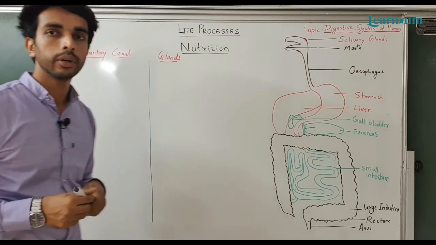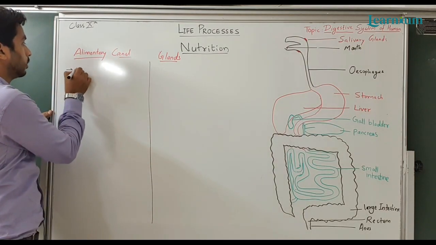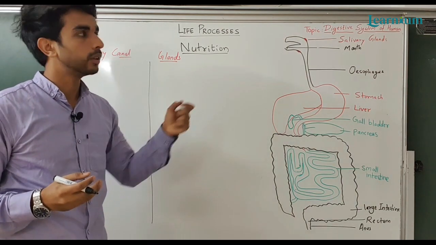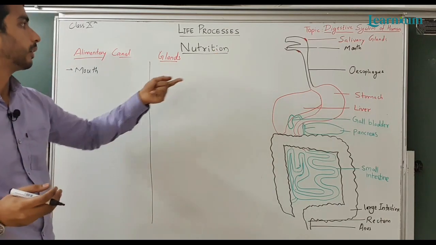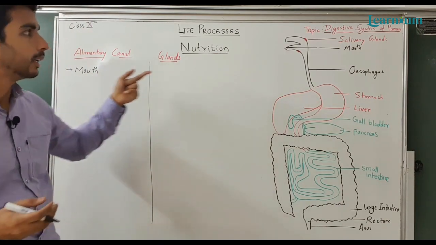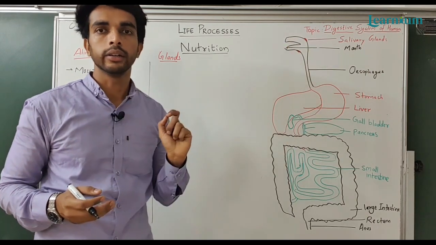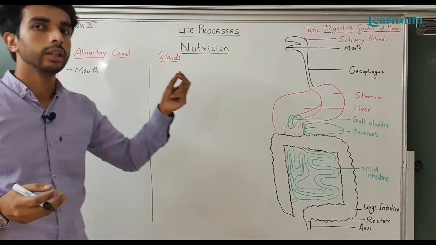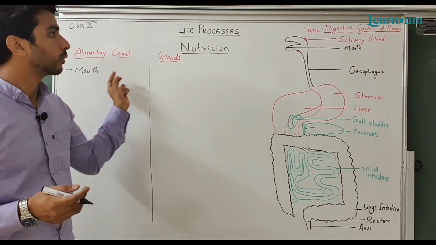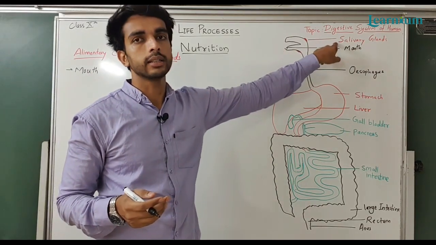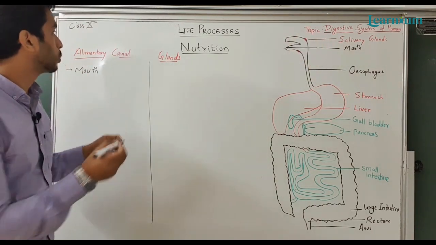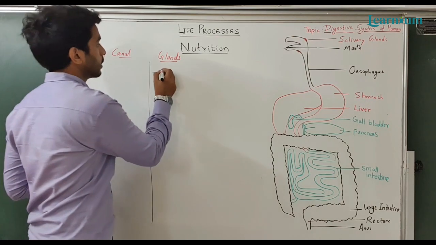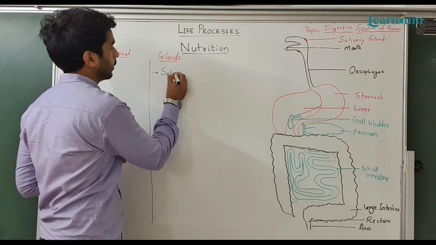The first component of the alimentary canal is the mouth. The process of digestion begins with the mouth. The mouth is the first part where digestion begins. The mouth has teeth and tongue. Teeth and tongue are the helping hands for the digestion of food. Inside the mouth, some specialized glands are also present, known as salivary glands. The first gland associated with the digestive system is the salivary gland.